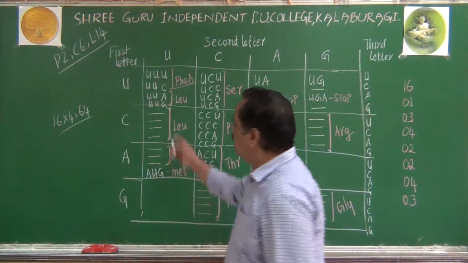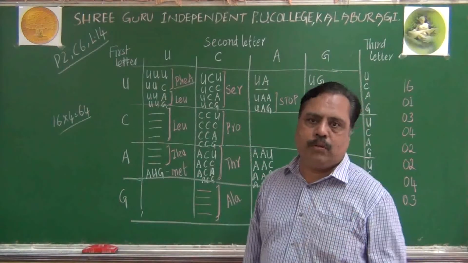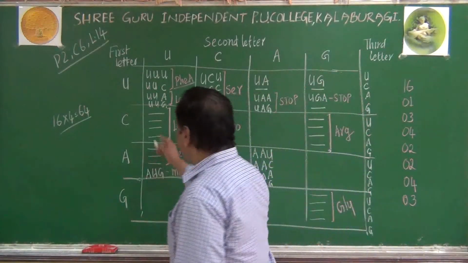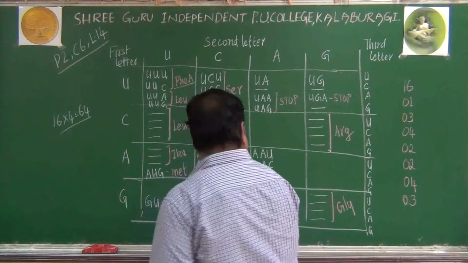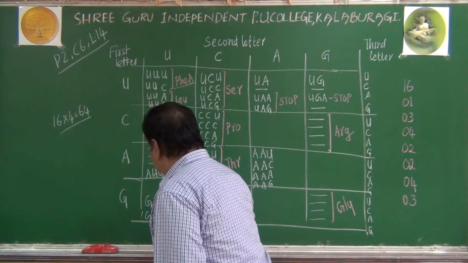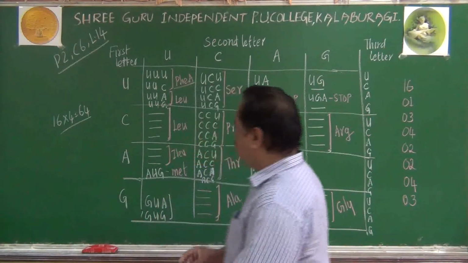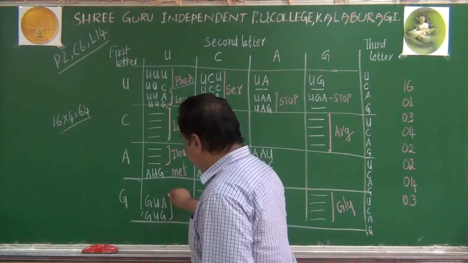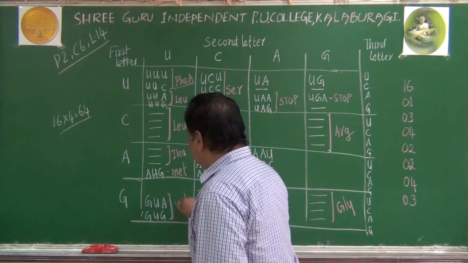When we come to the amino acid, already in sickle cell anemia we have learnt about it. In sickle cell anemia, GUG is present. This GUG and GUA, these two are coding for valine amino acid also.